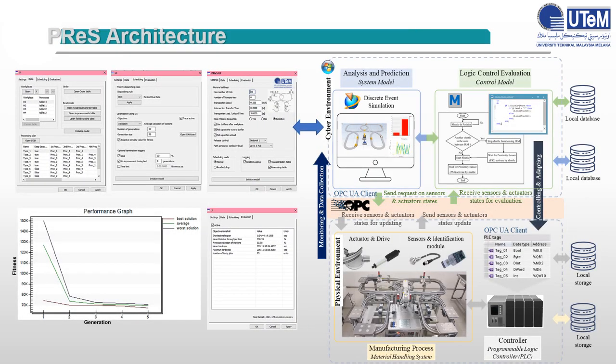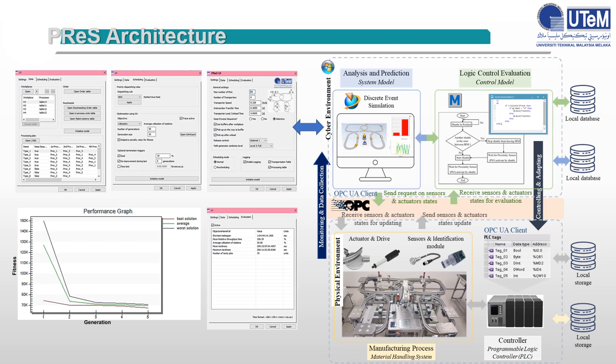The PReS architecture. The PReS is developed in the environment of discrete event simulation software to ensure the combination of simulation and optimization algorithms. A discrete event simulation software from Siemens, Tecnomatix Plant Simulation, has been used for the development. The genetic algorithm is selected for optimization. With the provided inputs, the PReS, with its innovative algorithm, will perform several experiments on the system model. The PReS algorithm will find the optimal material paths and job sequence that provide the shortest makespan and throughput times. The PReS will create the optimized schedule.